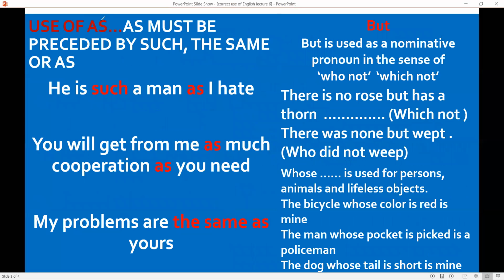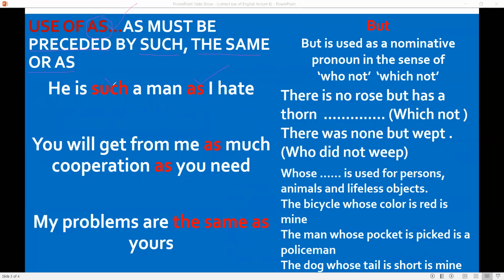Now we will see the use of as. If in a sentence you use as, it must be preceded by that before as. These words should come. Before we use as in the sentence, there must be one of these words: such, the same, or as before as.